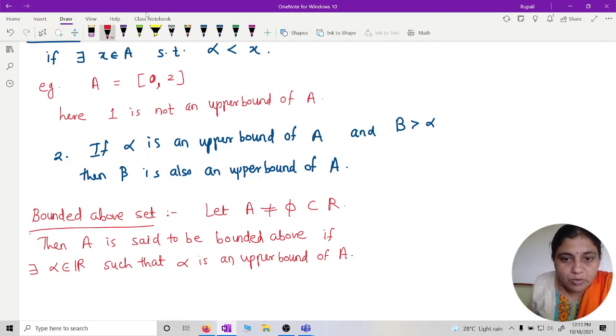If there exists an upper bound for that set A, then we will say that A is bounded above.